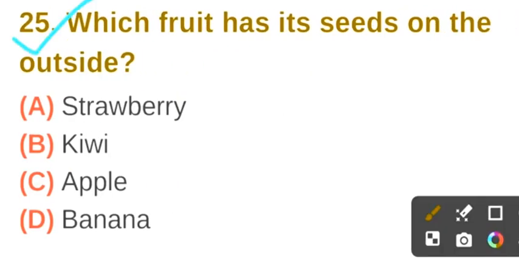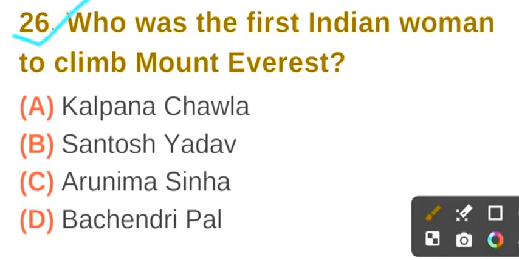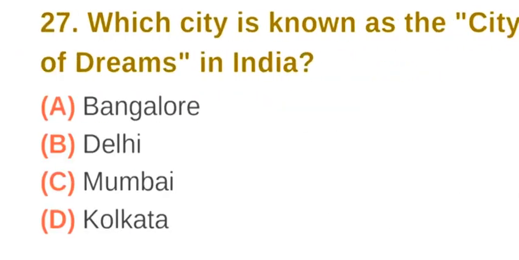Question number 25. Which fruit has its seeds on the outside? The correct answer is option A, strawberry. Question number 26. Who was the first Indian woman to climb Mount Everest? The correct answer is option D, Bachendri Pal.